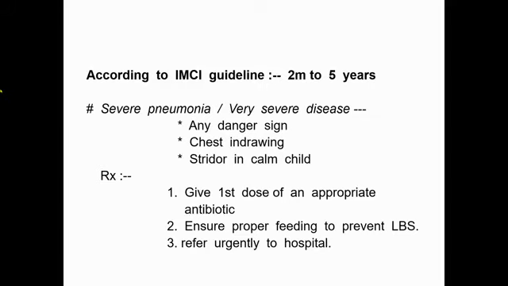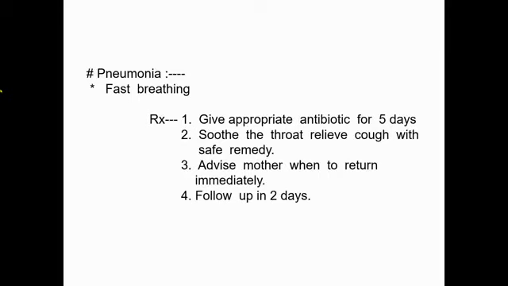I am repeating, for severe pneumonia or very severe disease, there are 3 criteria: any danger sign, severe chest indrawing, and stridor in a calm child. And for only pneumonia, there are 2 criteria, fast breathing and chest indrawing.